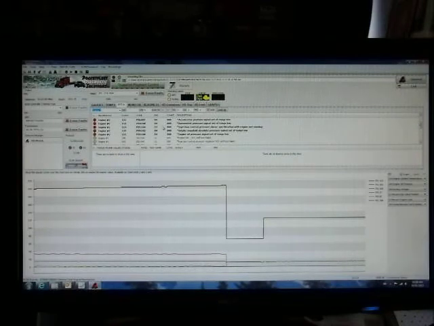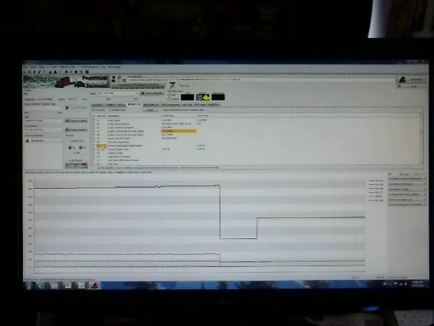reporting that the accelerator position signal is out of range low. It's an active code, therefore in the monitor tab it is indicated with a colored box.